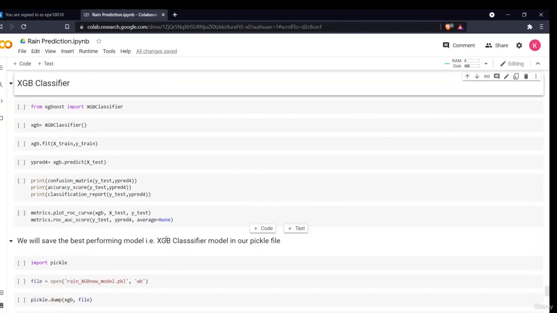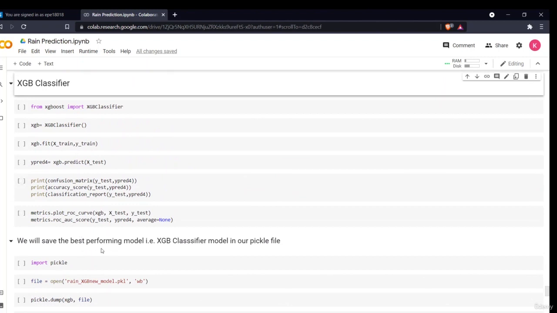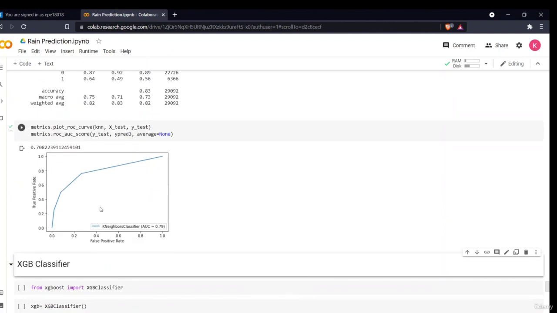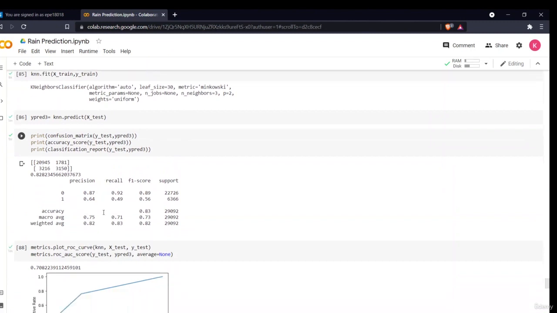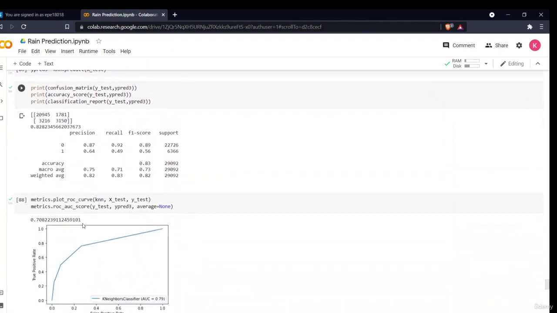Then at last, as you can see, I have already done it. So I know which model performed best. The XGBoost classifier is my best performing model. So this is my AUC curve. As you can see, among the three right now, KNN is the least performing model, with an accuracy of around 82. Oh sorry, it has an AUC score of 0.79, which is the least of all.